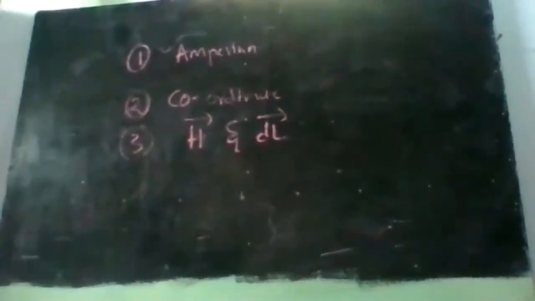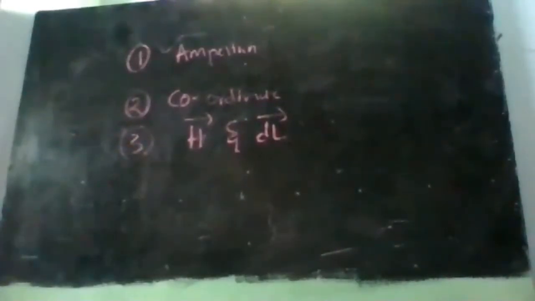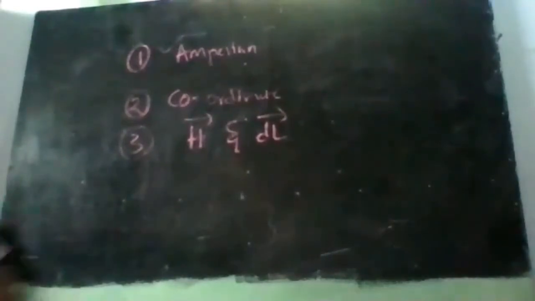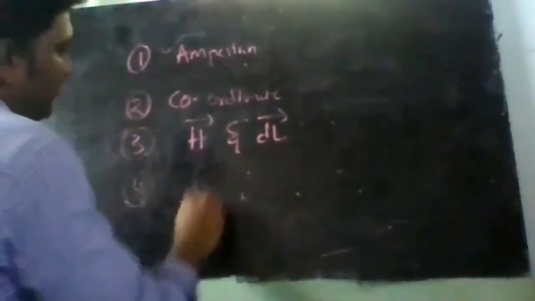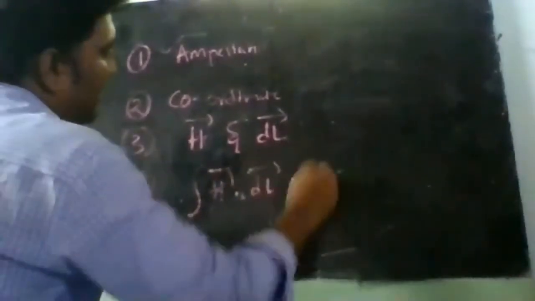So identify the direction of H bar and dl bar and write the expressions for them. Write what H bar is and what dl bar is for the given type of conductor and Amperian path. H bar will be written for the conductor and dl bar will be written for the Amperian path. Then take the dot product of this, integrate it and equate it with the given current value.